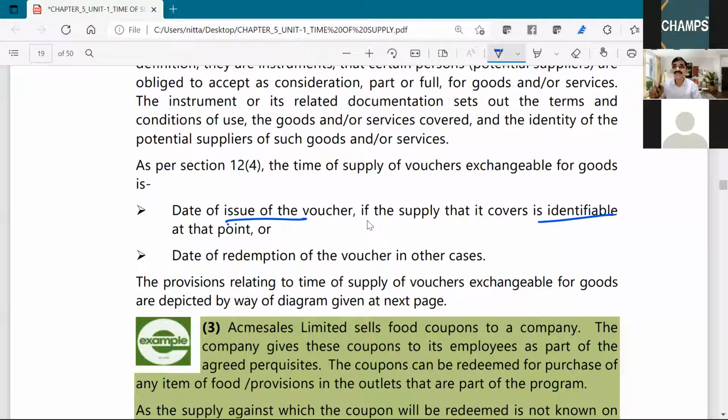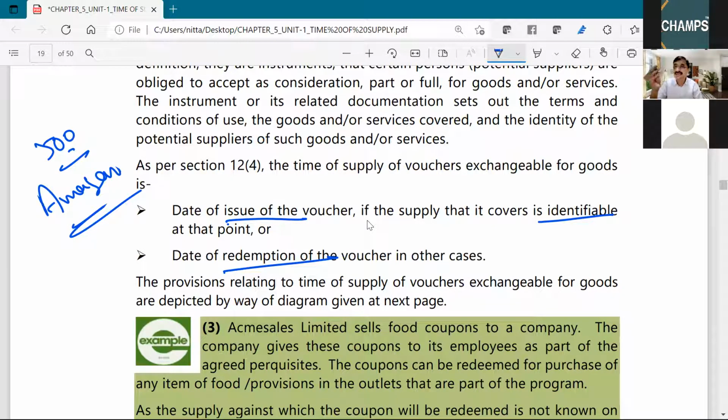For unidentifiable supply, at the time of issue, if the supply is not identifiable, the date of redemption. For that, what example did I give? Non-identifiable. Amazon voucher. That fellow gave me a voucher of 500 rupees and he told me that you can redeem it on Amazon.